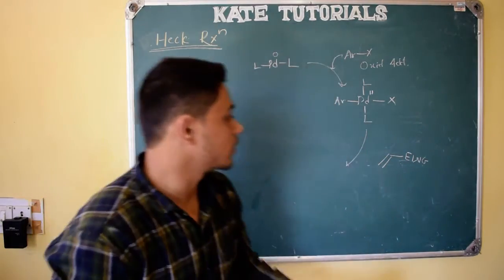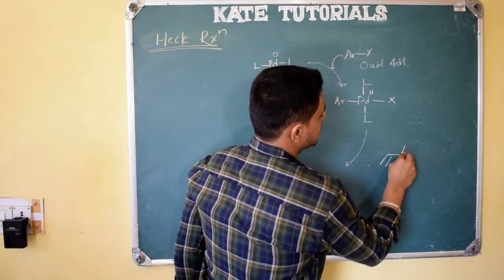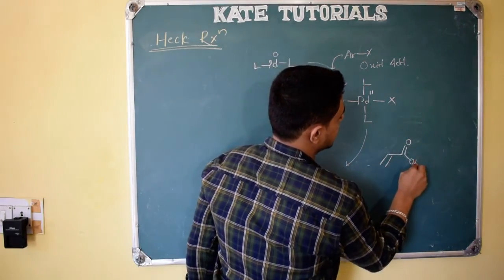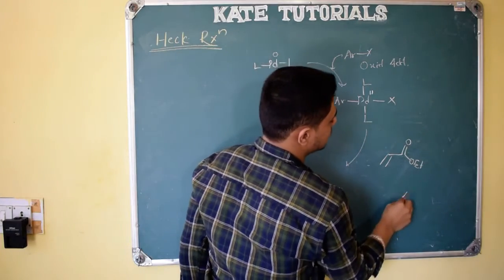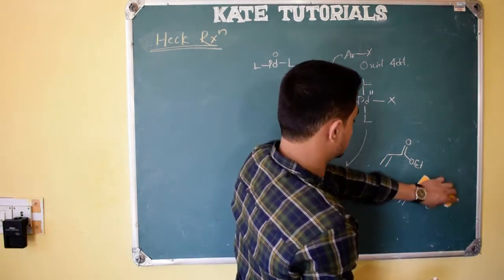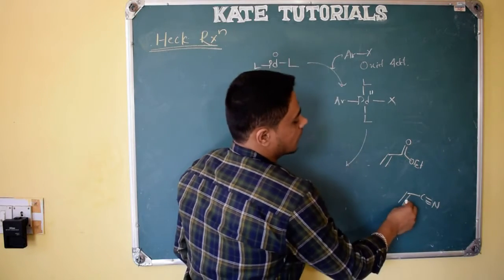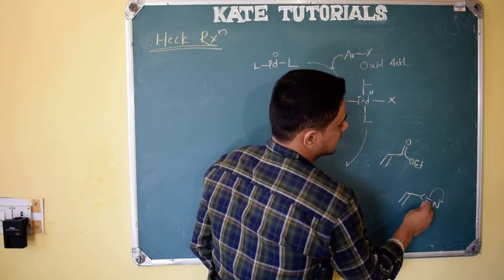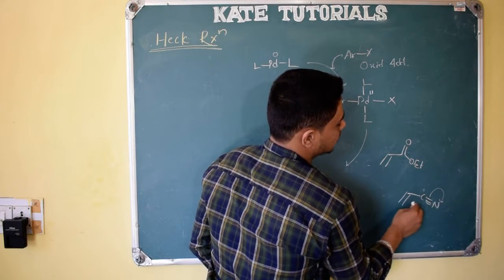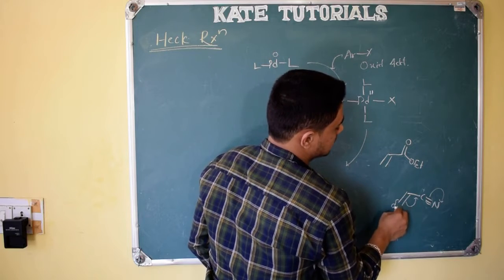Instead of writing an electron withdrawing group, I can write it like this, double bond, COOEt. Ester I can show, or I can also show cyanide directly here. See here what happens, these are electron withdrawing groups. As electrons are withdrawn it becomes positive, so electron density moves here, so this gets a positive charge, right?